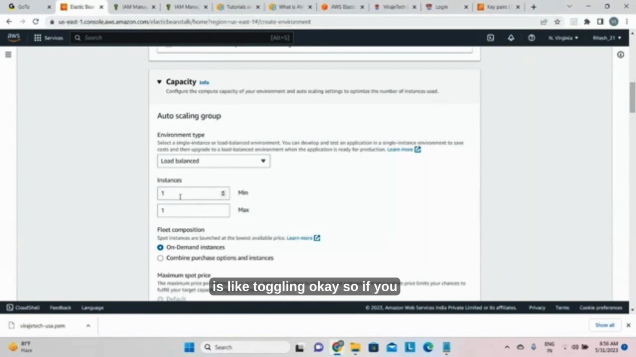Okay, so if you want one instance as a minimum, so minimum will always be one, and maximum you want 10 servers. Whenever the load is high, keep on appending up to 10. Appending means first it will add one. If the load is balanced, fine. If not balanced, then again one more add, again one more add.